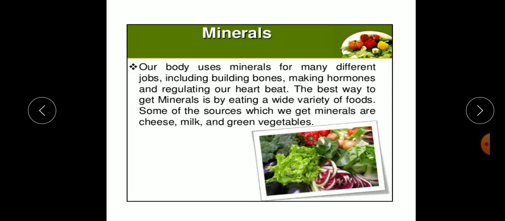Some of the sources from which we get minerals are cheese, milk, and green vegetables. Minerals are also nutrients required for protecting the body against infection and diseases, and for good health.